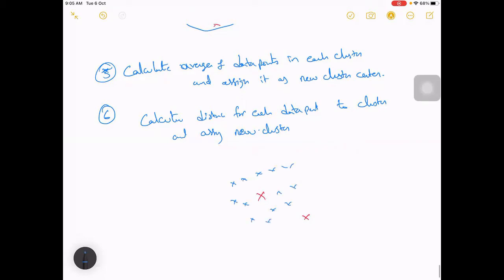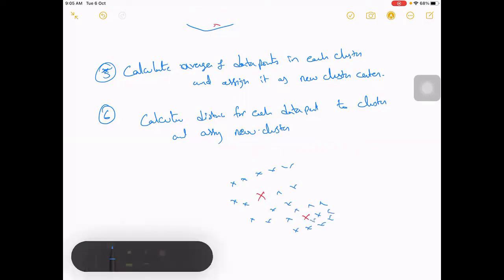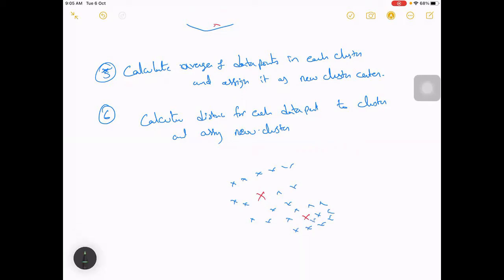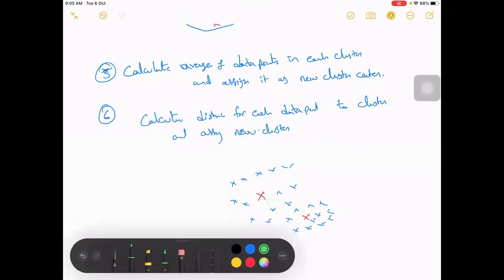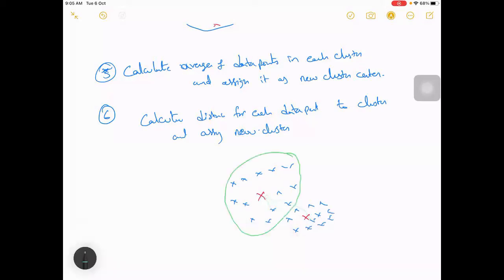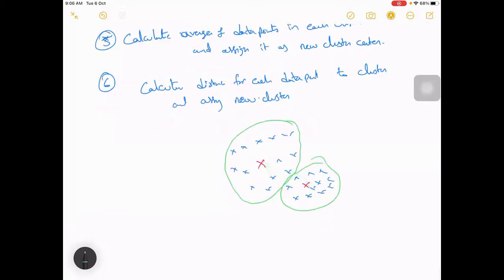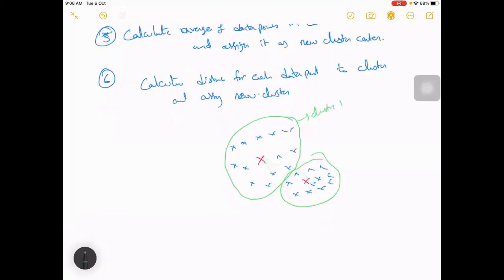Similarly you have a few more points here. So again you calculate the distance from, let's say, this point to this one and this one, and then assign it: this is shorter, so it belongs to cluster 1. Similarly this one to this one, and you assign like this. So you'll be doing the same thing, assigning a group as cluster 1, a group as cluster 2. And then again you'll get this as the new cluster 1, this as the new cluster 2.